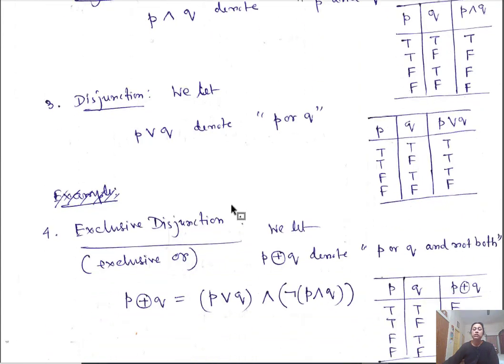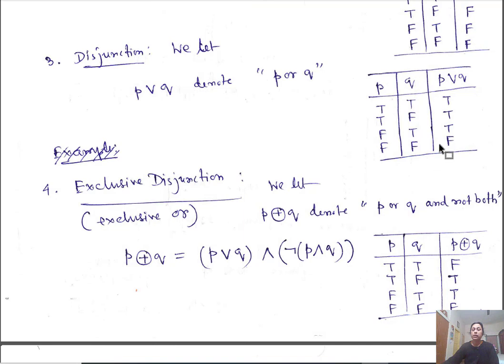Exclusive disjunction, this is P XOR Q. It is P or Q, exclusive OR. P or Q, but not both. It is the same table, but if both are true, this is false. If one is true and one is false, then it is true.